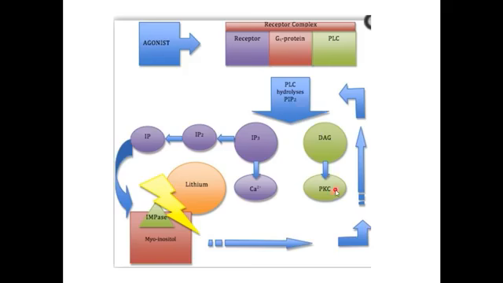So the DAG will activate your protein kinase C and do the action, and IP3 will go into the cell and stimulate the calcium release. So this is the normal physiological function of IP3 and DAG. Phospholipase C hydrolyzes the PIP2 to IP3 and DAG. DAG will go into the cell and activate the protein kinase, and IP3 will activate the calcium.